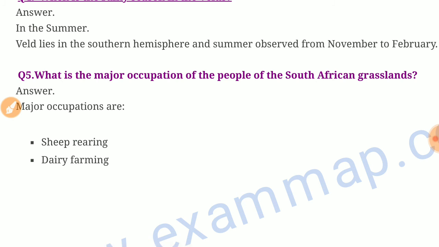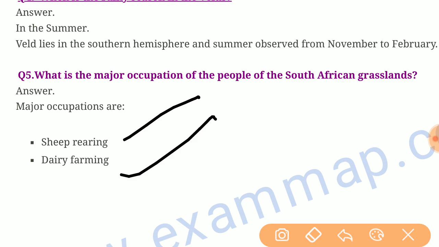What is the major occupation of people of the South African grassland? Sheep rearing and dairy farming.